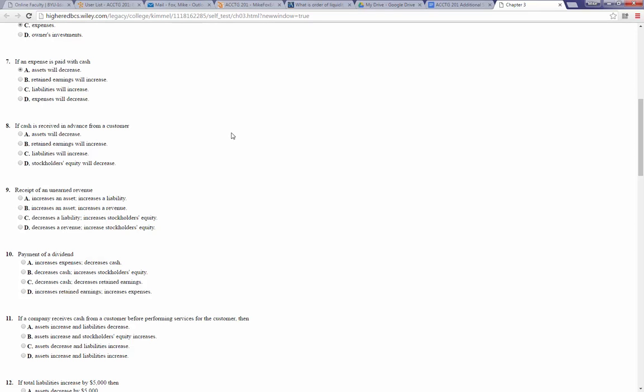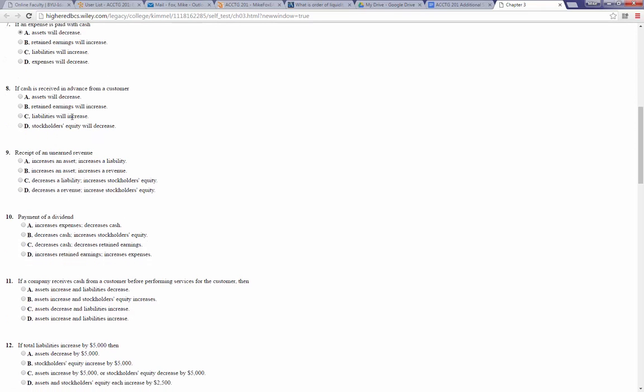So our cash goes down, and since there's not a corresponding liability being paid off, then it must be out of our stockholders' equity in the form of retained earnings. Anytime we pay an expense, that reduces our retained earnings. So if an expense is paid with cash, assets will decrease.